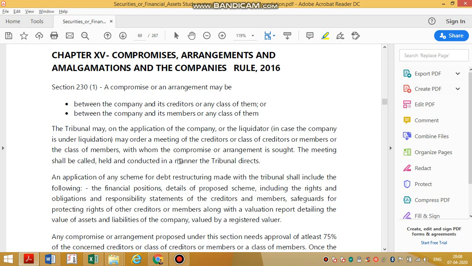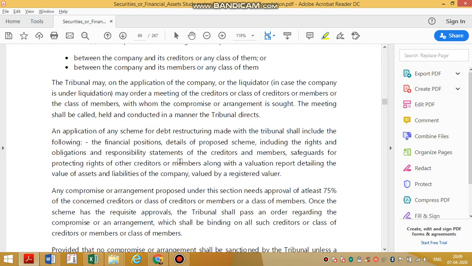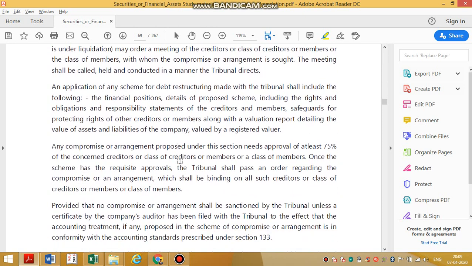So, what we have to do, say for example debt restructuring with banks, CDR mechanism, which needs approval from say a consortium of banks and RBI. And first of all, we will frame a scheme along with the bankers. Then we will get special resolution. Okay. Now we will go to NCLT and ask them, we need one approval from you. We are going for a scheme of arrangement. With your permission, we are going to conduct one meeting which will be conducted under your supervision.